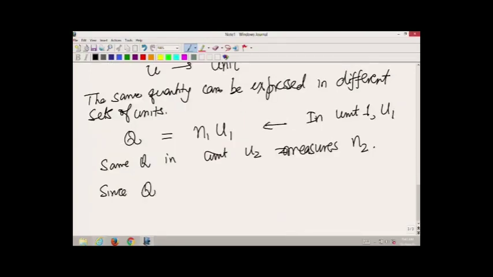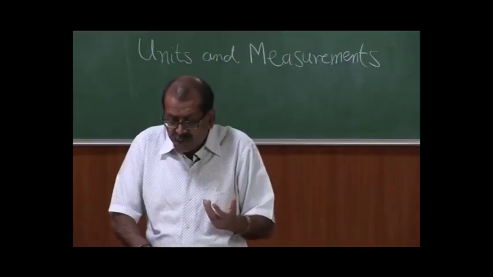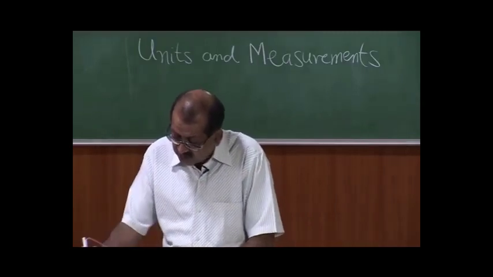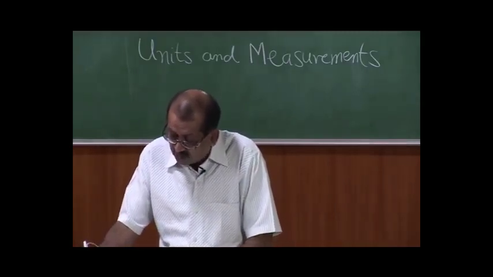Since q is the same, this obviously leads us to n1 u1 is equal to n2 u2. This is how sometimes we convert the units from one unit to the other. The conversions are worked out using this formula.